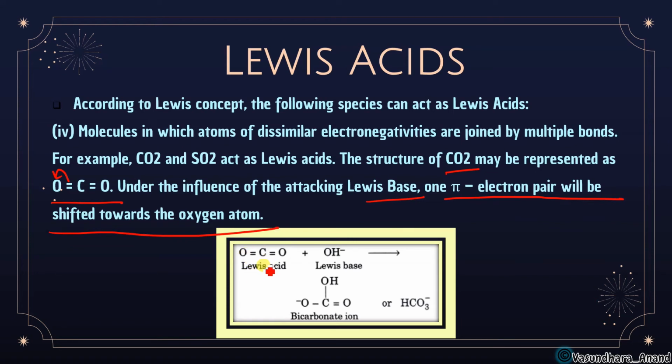We can see that OH minus, as a Lewis base, attacks this Lewis acid. So what will happen? This bond will shift over here. Due to this, it is having a minus charge, and this will have a positive charge. So this OH minus is going to attach with this carbon, and it will form the bicarbonate ion HCO3 minus. Got it?